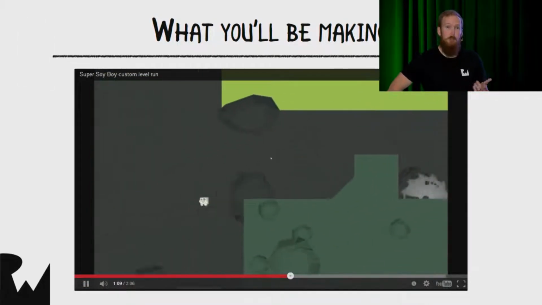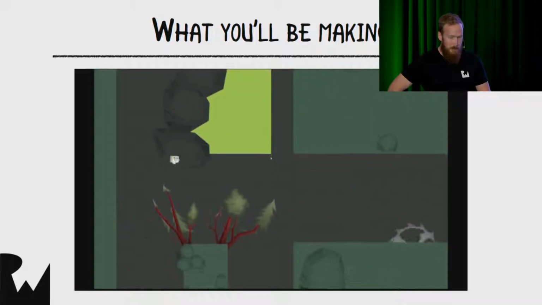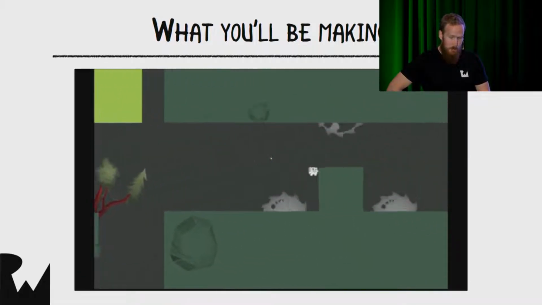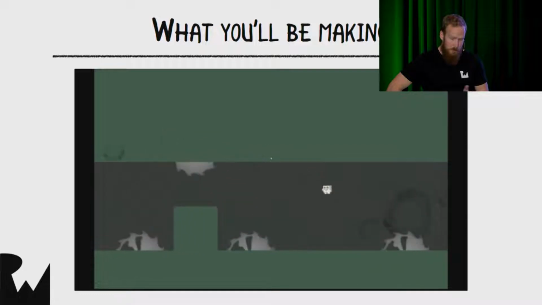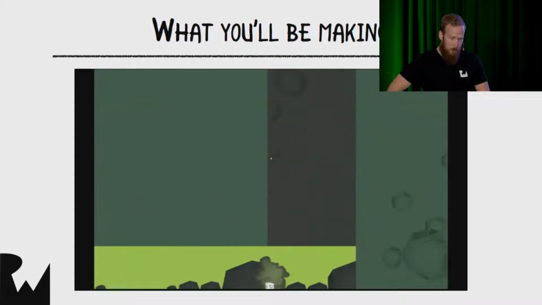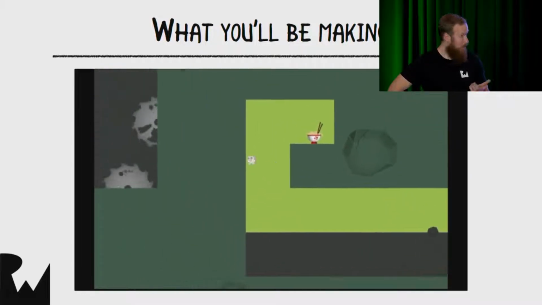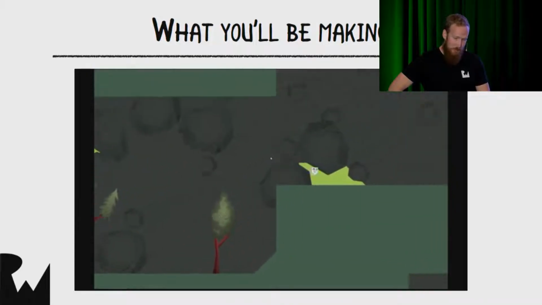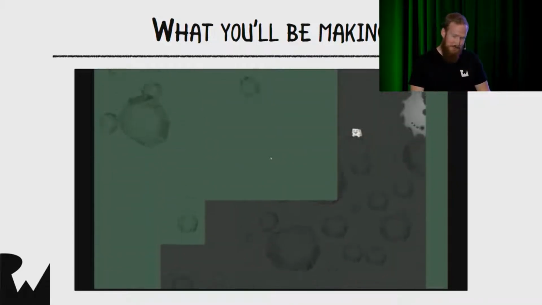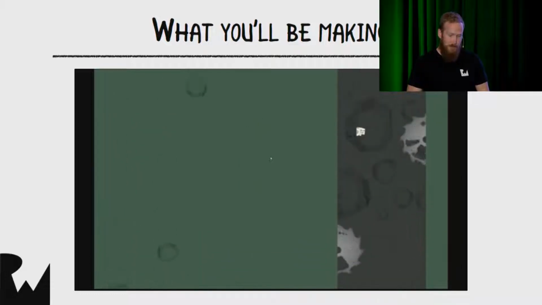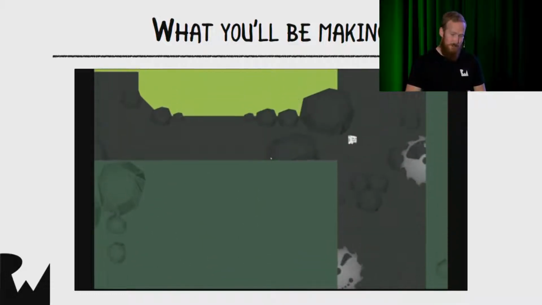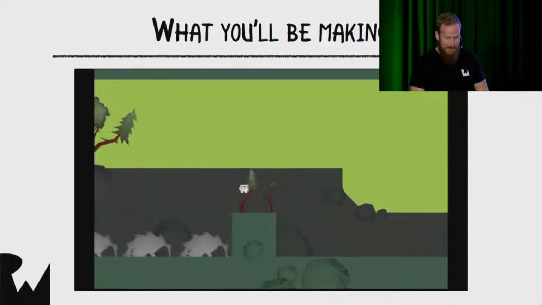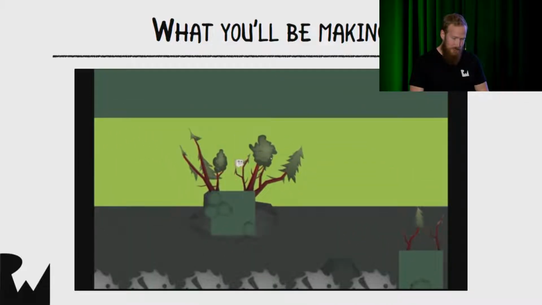It's basically a Super Meat Boy clone, if you've ever played Super Meat Boy, and allows you to jump around on these platforms. And being the evil level designer I am, I've put in these saw blades that spin around. Ah, there comes the sound. And basically cut you up and gut you into little pieces of soy. So the play on the character here is he's a piece of soy, so he's kind of like the opposite of Meat Boy. So he's sort of like the vegetarian option, I guess.